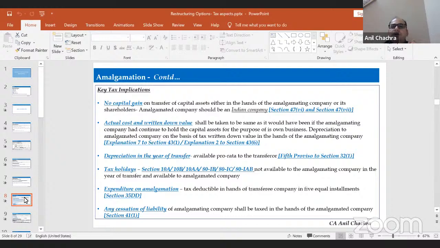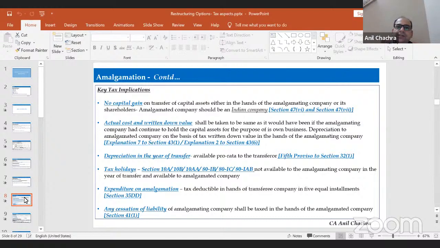Section 47, Clauses 6 and 7, as far as amalgamation is concerned, states that there is no capital gain on transfer of capital assets, either in the hands of the transferor company or the shareholders, because the amalgamating company will transfer all the property and liabilities to the transferee company, and the shareholders will get shares in the amalgamated company, only shares, not debentures or bonds or any other type of instrument, only shares.